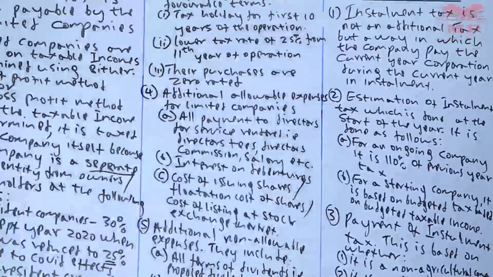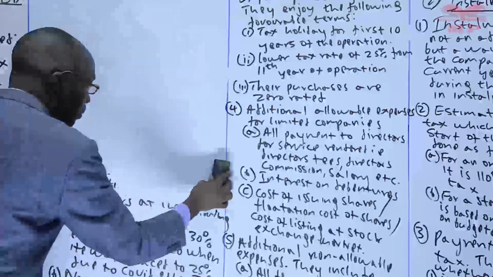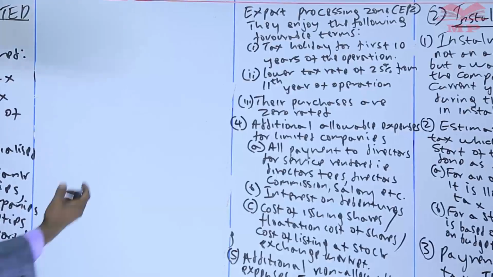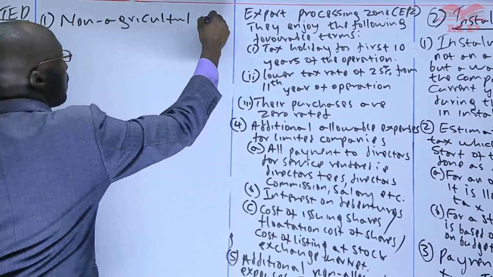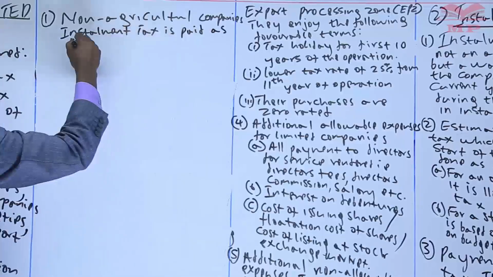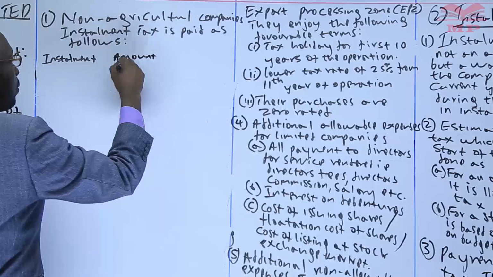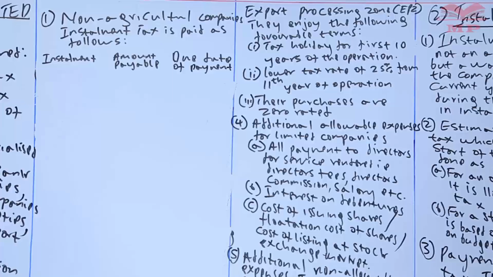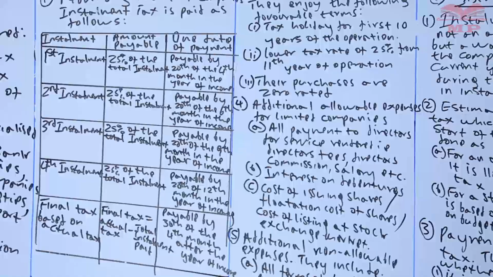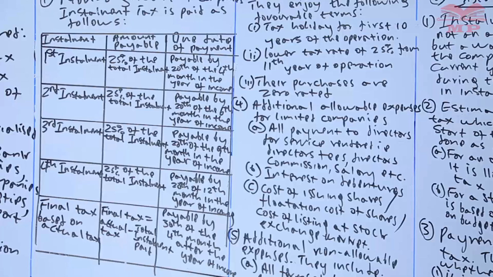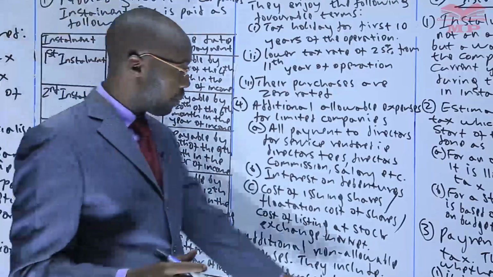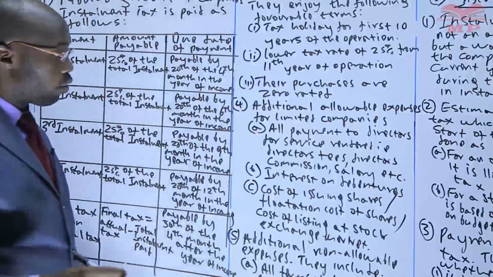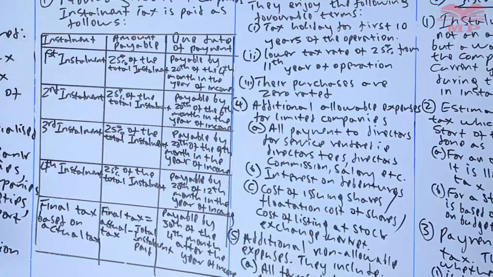So we start with number one. Okay, so we are looking at the payment of the installment tax, and we say the payment is dependent on whether it's an agricultural company or a non-agricultural company. And we say non-agricultural are all other companies other than those that do farming.